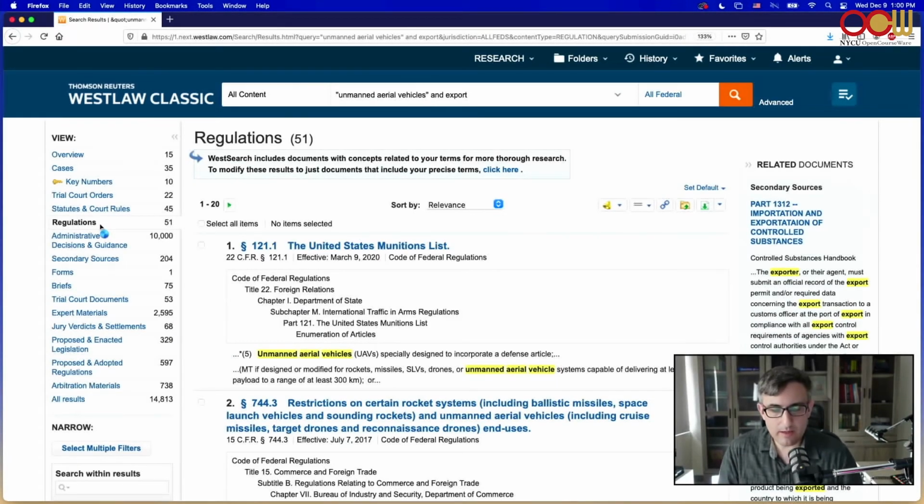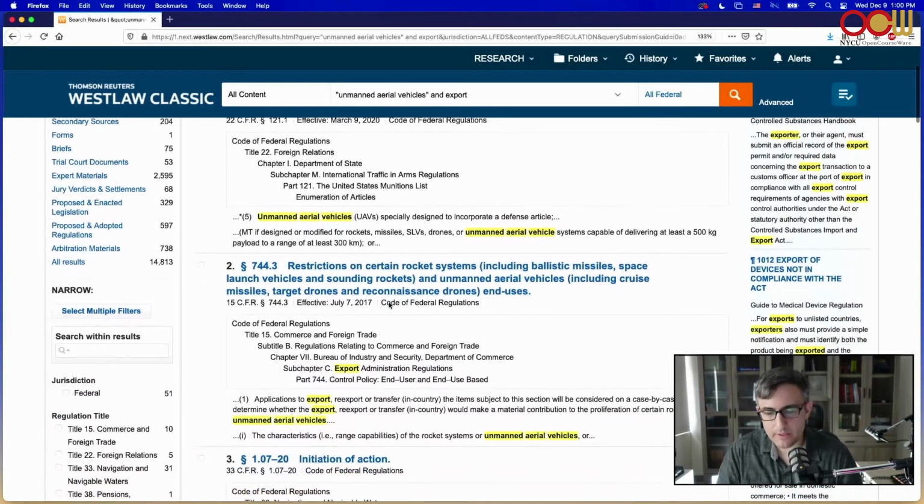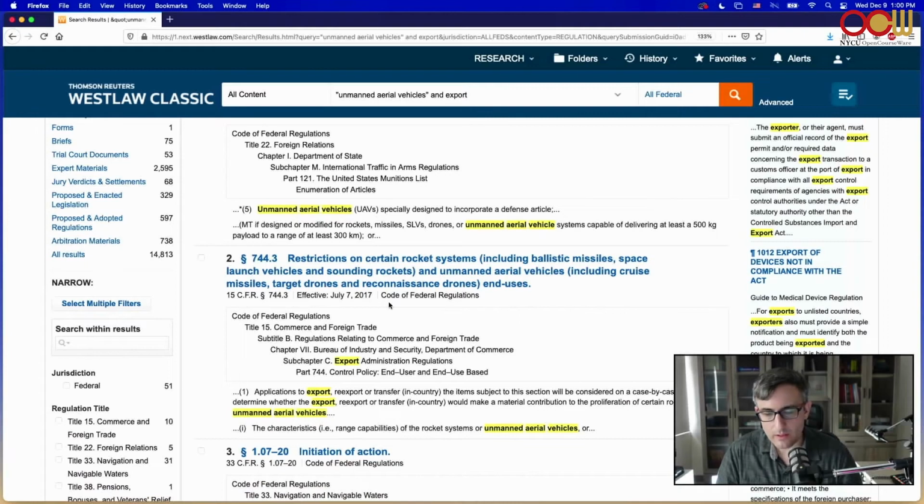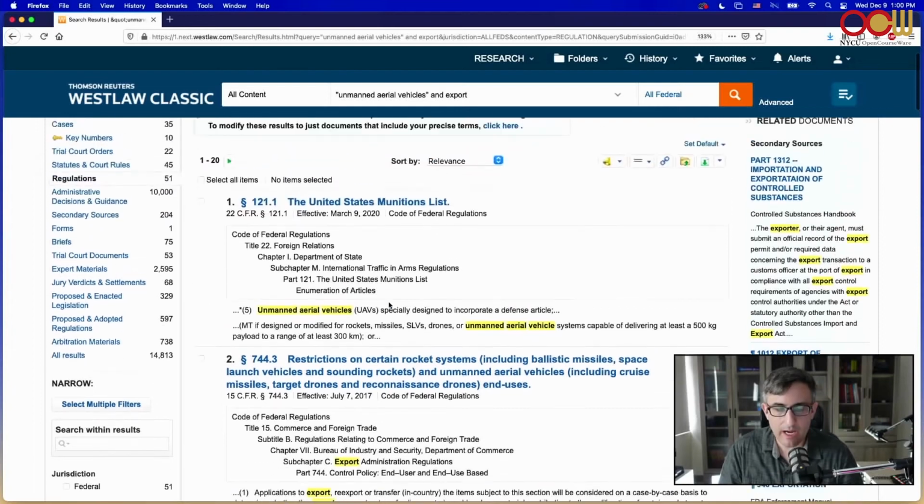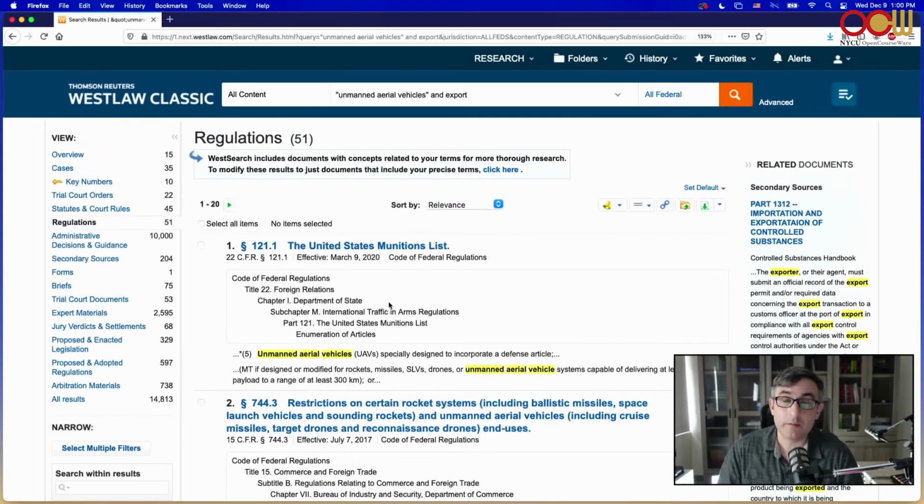Okay, Title 22, Department of State, International Traffic in Arms Regulations. This looks like we're getting close to what we want. The second one, Title 15, Commerce, the Export Administration Regulations, the EAR, and ITAR. I'll admit I did this search before, knowing that I'd get these two results.